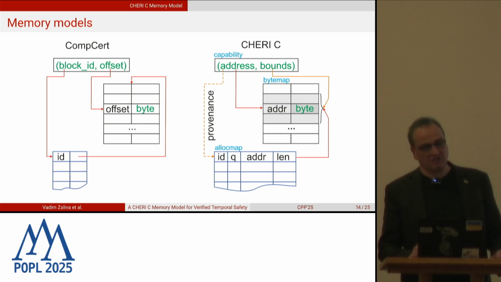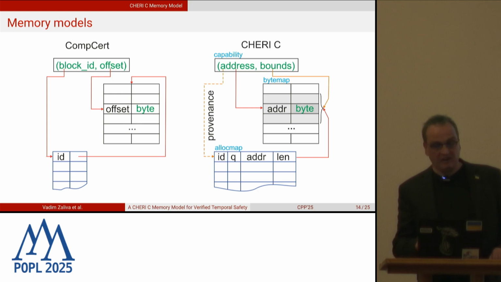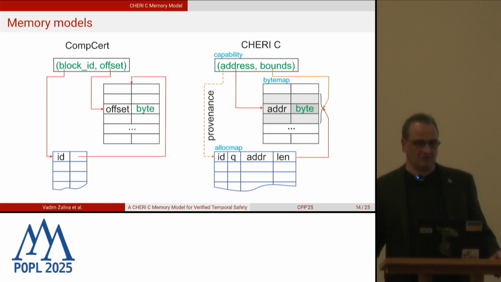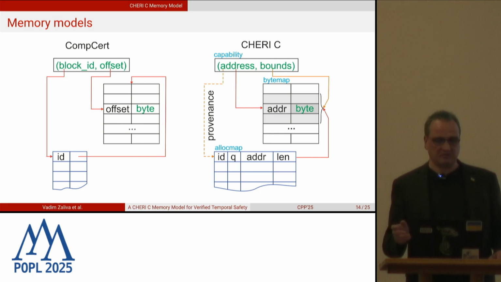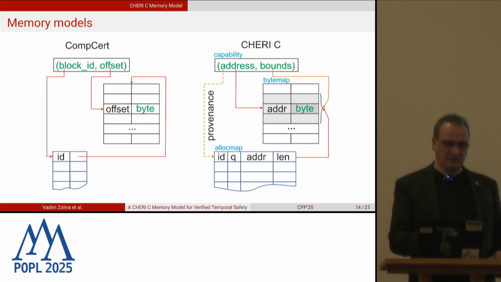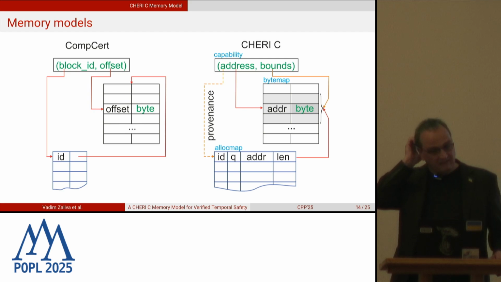In CHERI C, the pointer is a capability. And I just showed the two fields which we care about, the address and bounds. The address references directly the table of the abstract bytes. And the address is just an integer, so you can easily do pointer arithmetic on it. Additionally, the memory model keeps the table of the live and quarantined allocations, addressed by unique ID, and they have a quarantine flag, starting address, and length.